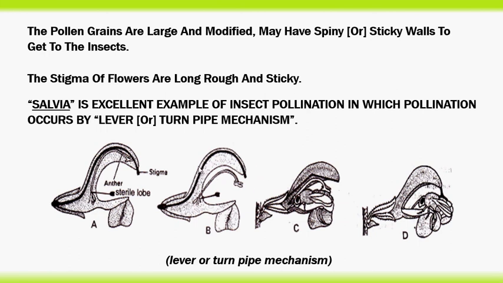As a result, the upper portion will bend and touch the body. As a result, the pollen grains present on this anther attach to the body of the insect. When it visits the next flower, the pollen grains attached to the insect body are pollinated onto the stigma. This type of mechanism is called the lever or turnpike mechanism.